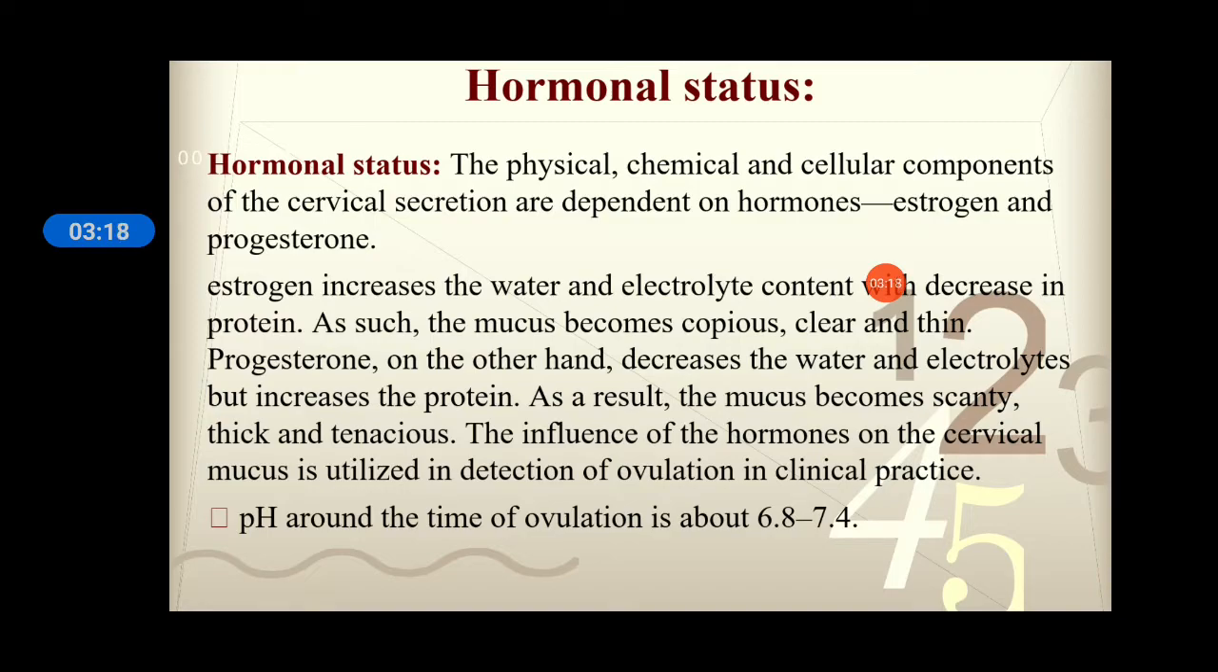The influence of the hormones on the cervical mucus is utilized in detection of ovulation in clinical practice. What is its use? Why we should know whether the mucus is thin or thick, under estrogen or progesterone effect, is to know the ovulation. This type of examination helps in knowing the ovulation in clinical practice. The pH around the time of ovulation is about 6.8 to 7.4. It is a bit alkaline, and at the time of ovulation the pH of the cervical mucus varies in the range of 6.8 to 7.4.